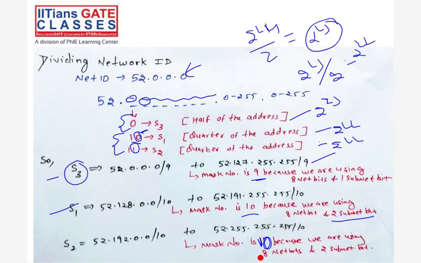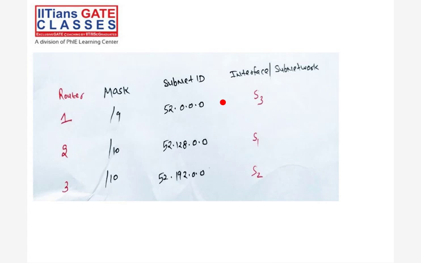This is very important. 1 or 2 questions will come. Maximum 2, minimum 1 will come. 2 to 4 marks. That is a range from the IP addressing. So what I am doing, this is your masking /9, and the subnet ID for S3. The subnet ID for S3 is this one, right?